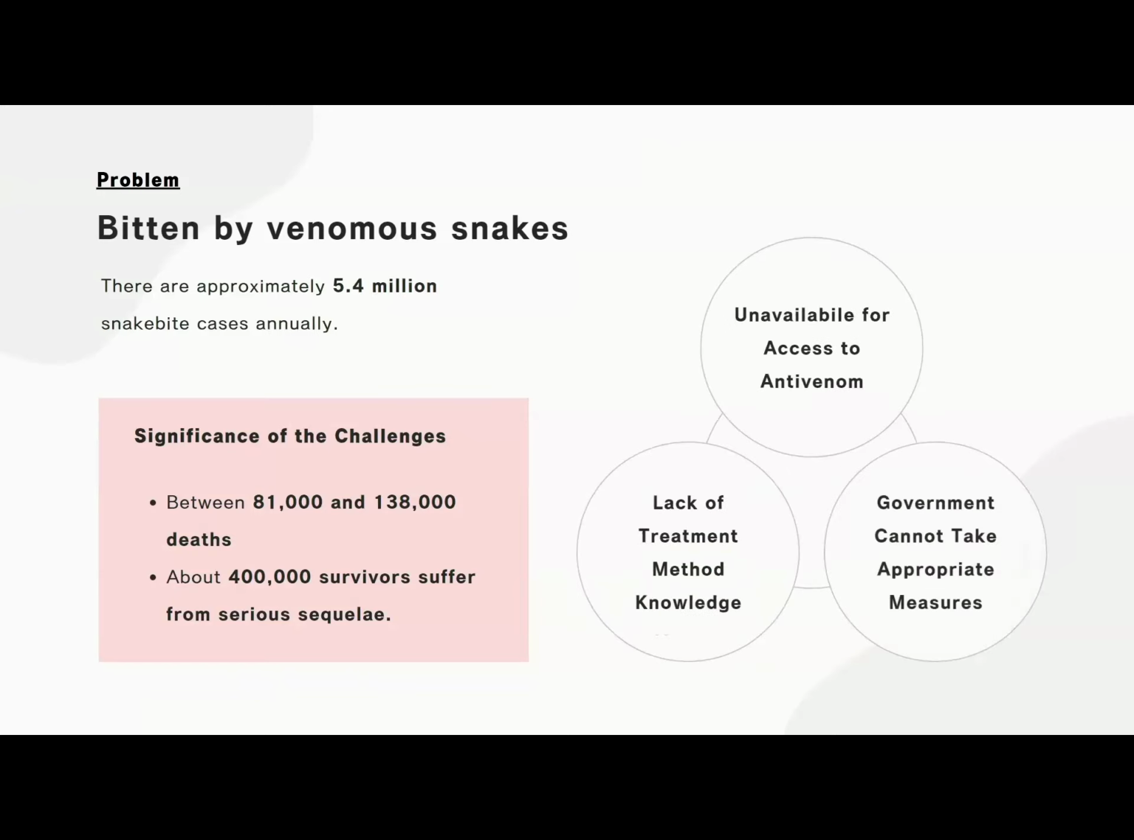There are several factors that are responsible for this problem. As you can see from the diagram on the right, one is that people don't have enough knowledge about how to handle snake bites, and secondly, access to medical care is limited in hospitals. And finally, governments aren't able to take appropriate measures against snake bites. The last 2 problems occur due to the lack of data on snakes.